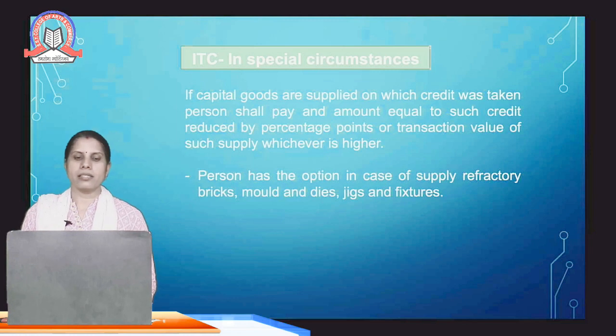Another case is if capital goods are supplied on which credit was taken, the person shall pay an amount equal to such credit reduced by percentage points, or the tax on the transaction value of such supply, whichever is higher. The person has this option in case of supply of refractory, bricks, molds and dies, jigs and fixtures.